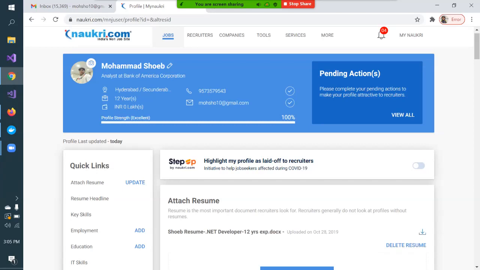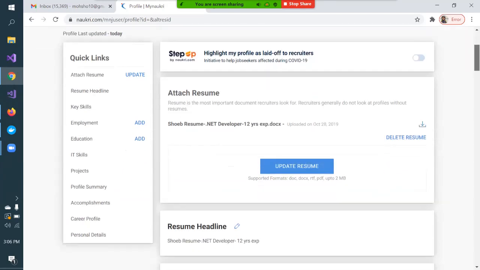Your profile strength reaches 100% when you submit all the details asked for in the profile. If you are able to fill in all these details, it will show 100%. So ensure your profile is 100% complete. If something is missing, you will always get this option to update resume. If you have recently learned a new skill, or more experience has been added, you can mention that, and always try to update the resume.